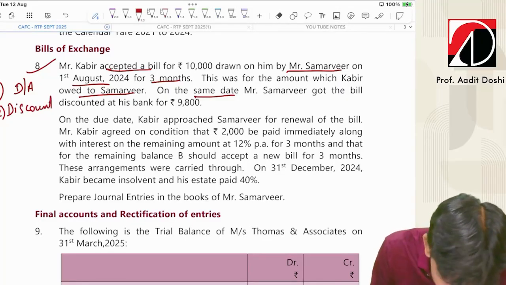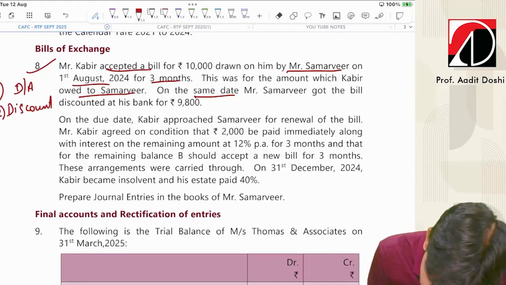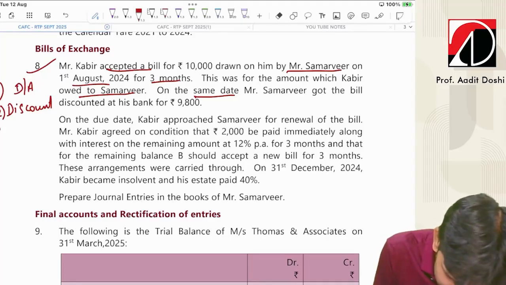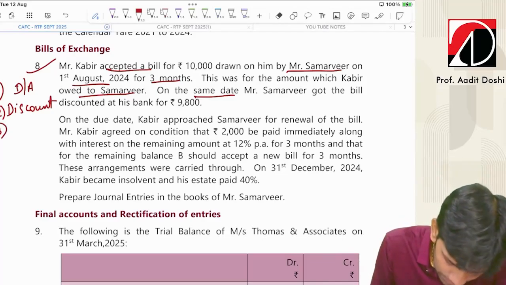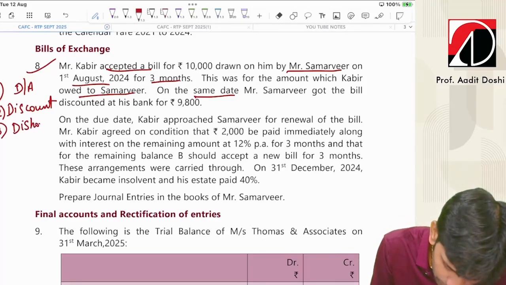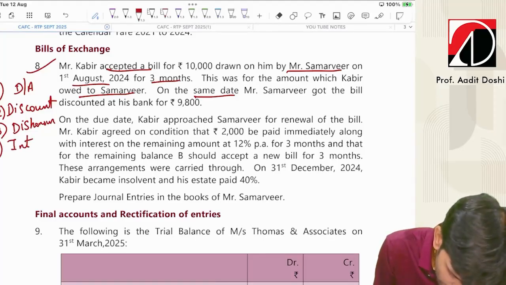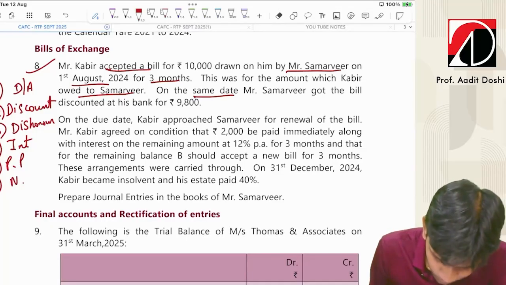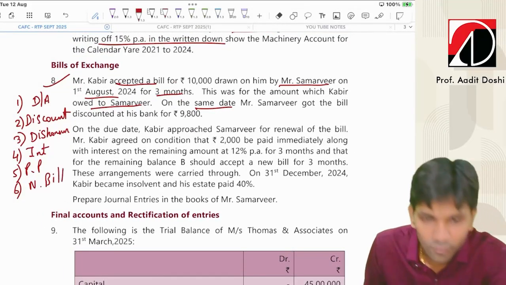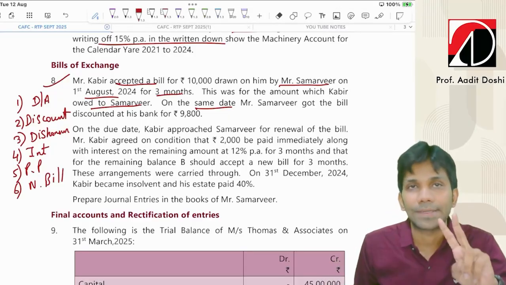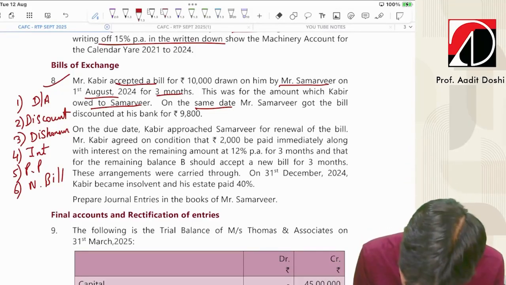Entry number 2 will be bill discounting. On the due date, Kabir approached Somerville for renewal of bill. So guys, whenever renewal comes, we have to go for 4 steps: dishonor, interest, part payment, and new bill. You have to go for 4 steps. Dishonor, interest, part payment, new bill.